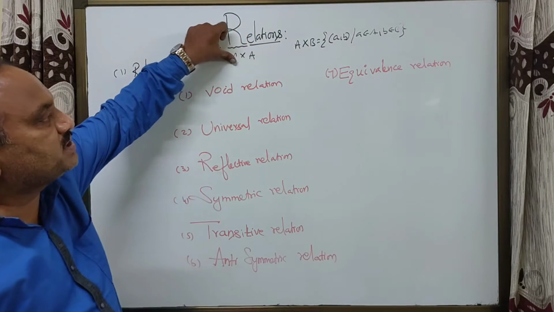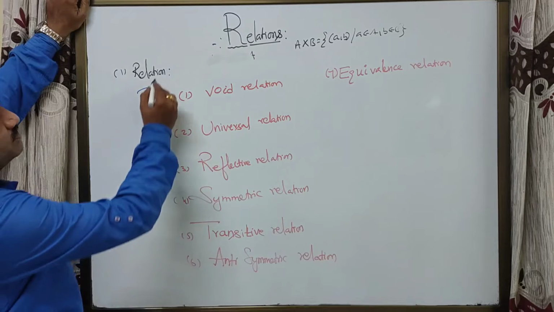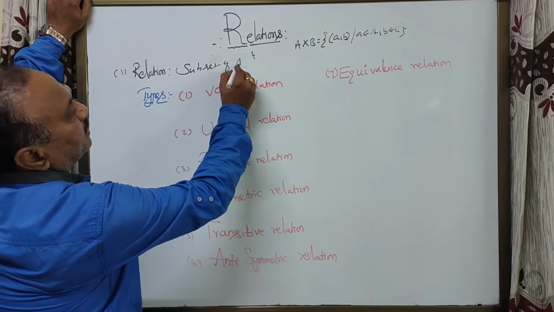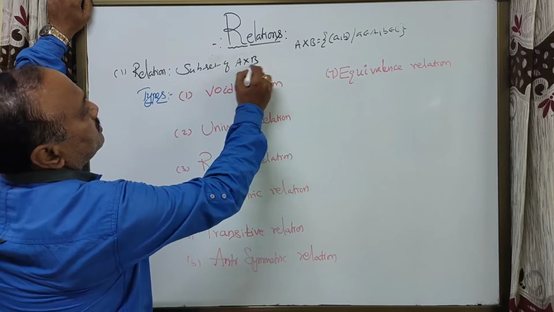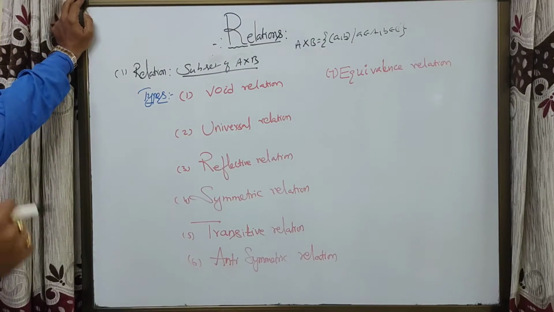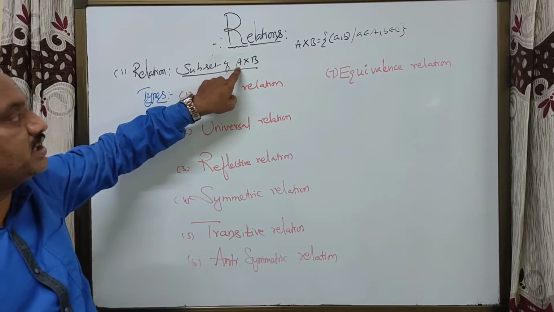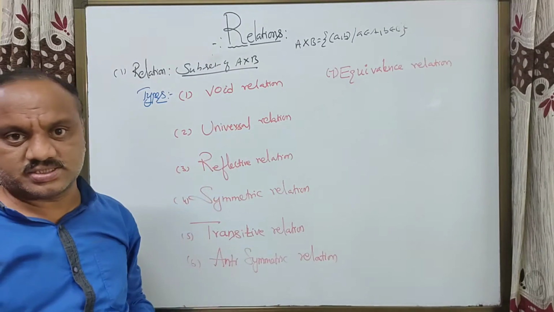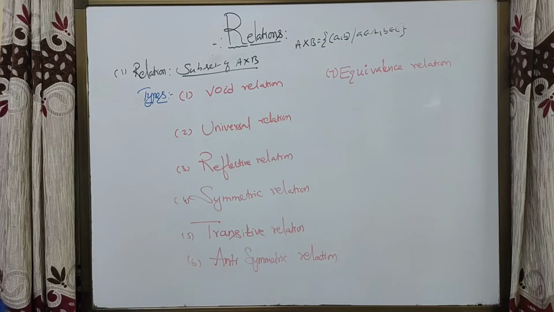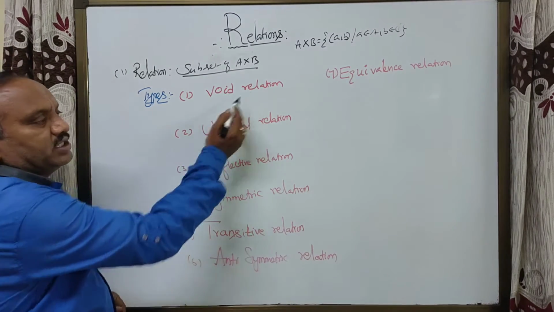A subset of A cross B is called a relation. My dear students, a subset of A cross A is also called a relation. Types of relations: void relation.